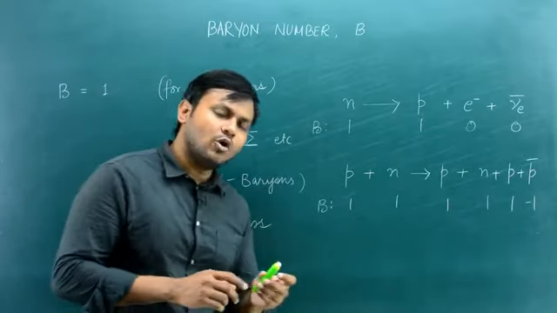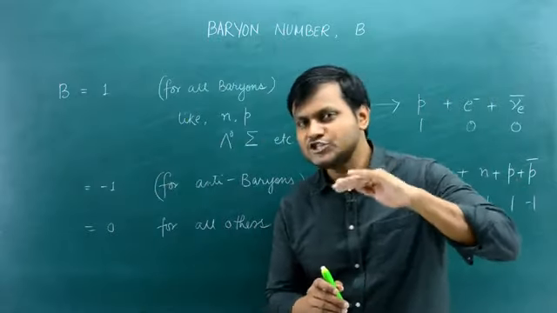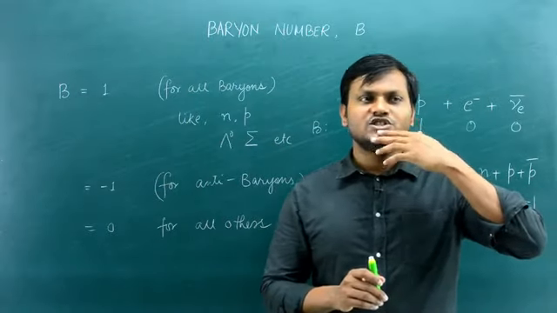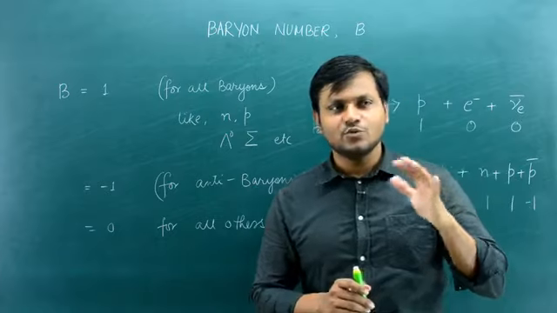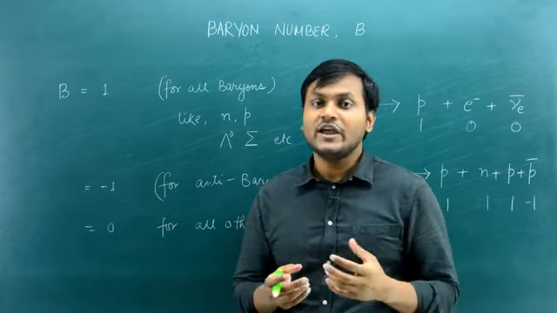And last but not the least, there is another quantum number which is known as the strangeness quantum number. This is called strangeness quantum number because it is associated with particles that have a different kind of, what you can say, strange behavior.